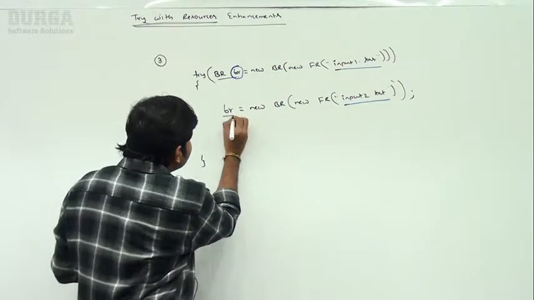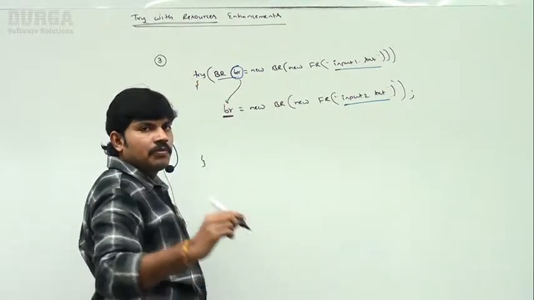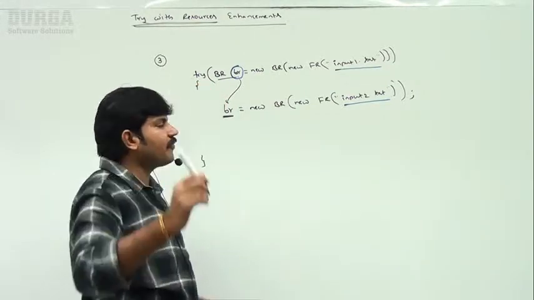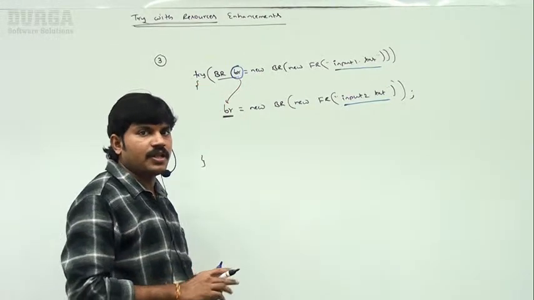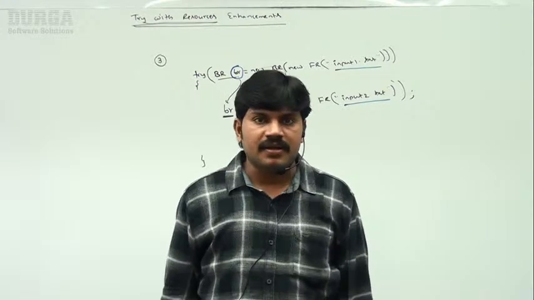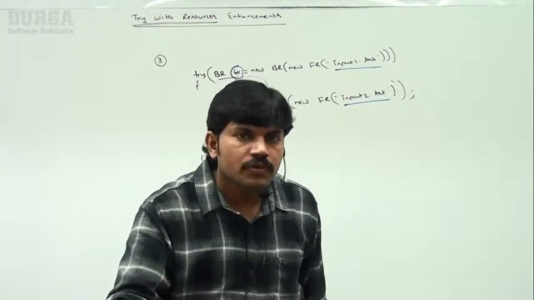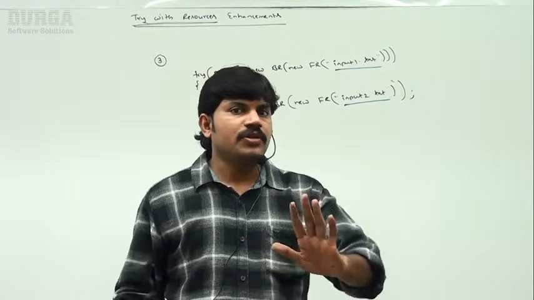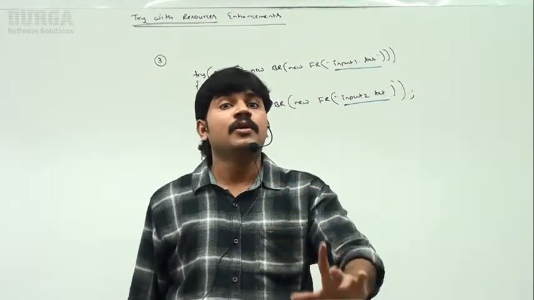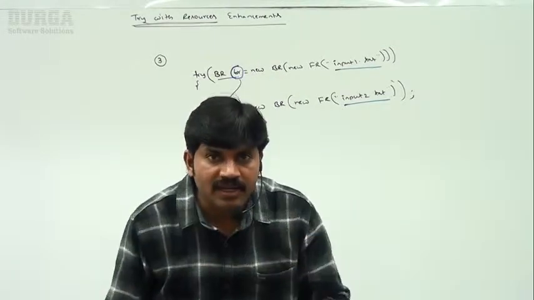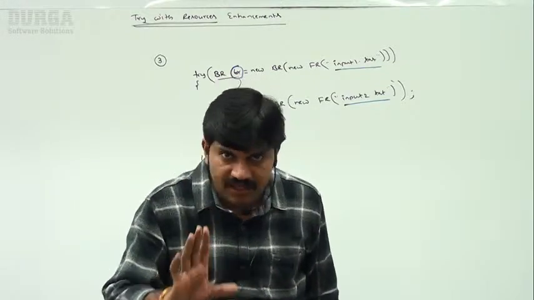I'm performing reassignment for this reference variable, so the compiler will give an error. Remember this: all resource reference variables used as part of try-with-resources are always final. Within the try block, we are not allowed to perform reassignment. Clear for all of you, right?